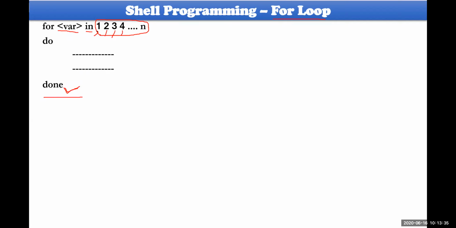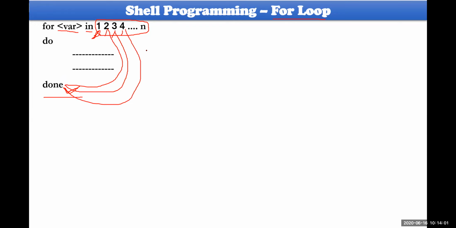The variable will initially be assigned to 1, and once the body is executed and done, it immediately goes to 2 here. Again done, it goes to 3 here. Again done, it goes to 4 here, and so on and so forth. It continues for as many elements as there are in the list.